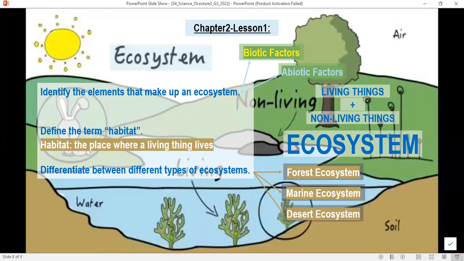The biotic factors and the abiotic factors found in the forest ecosystem are different than those found in the marine ecosystem and are also different than those found in the desert ecosystem. In each ecosystem, we have different biotic factors and abiotic factors. And this is all. Thank you for watching.